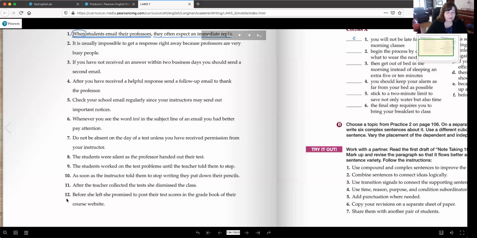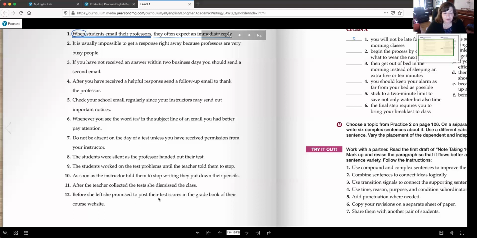And the last one, number 12. Before she left, she promised to post their test scores in the grade book of their course website. Let's look for the subordinator. It's the word before. We're going to circle that. Before she left, only these 3 words. This is the dependent clause. And this is the independent clause. It's long, I know, and this is short, but you'll read this and see that this is a sentence in itself.